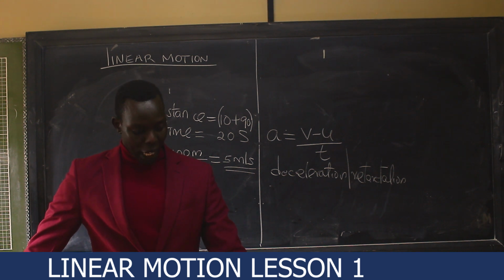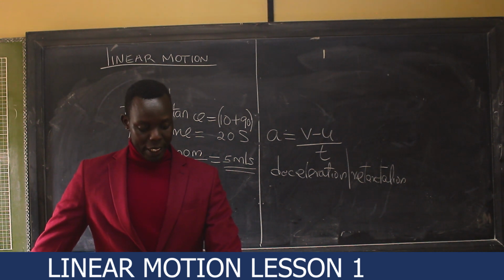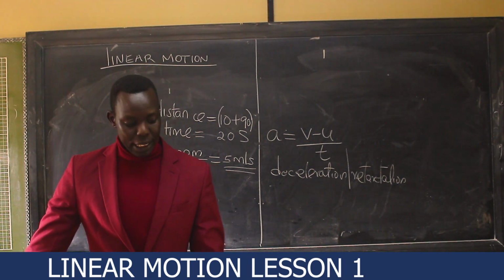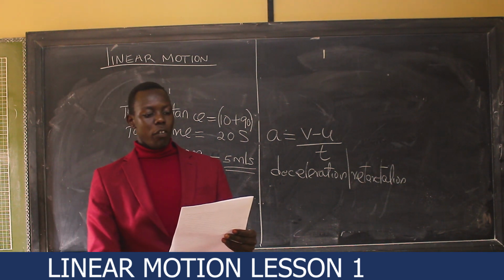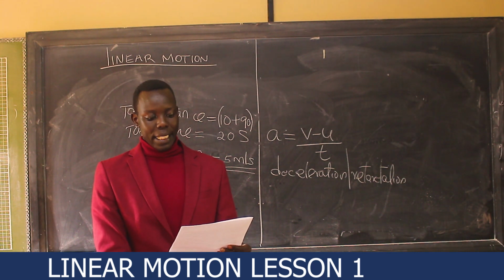Another question. Calculate the distance in meters covered by a body moving with a uniform speed of 180 kilometers per hour in 30 seconds.